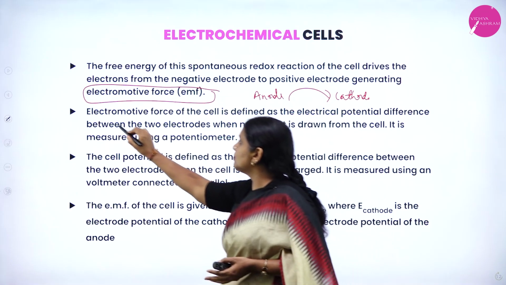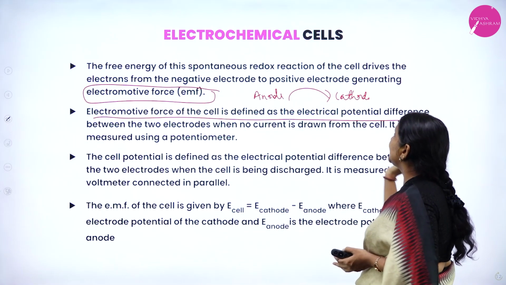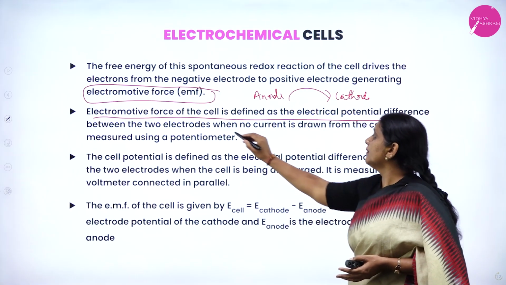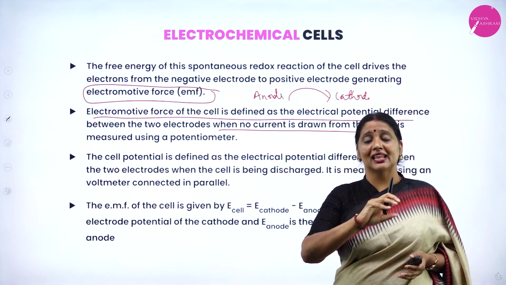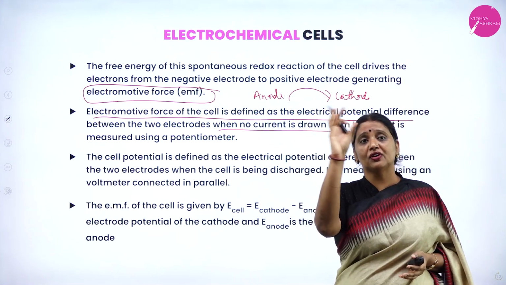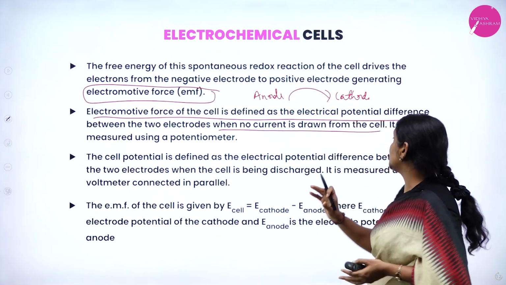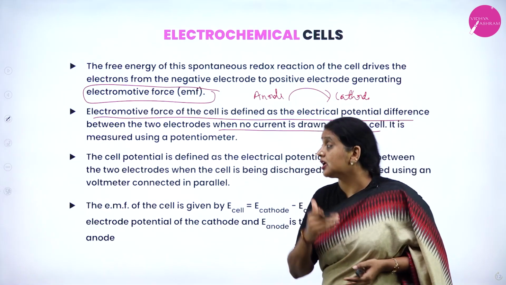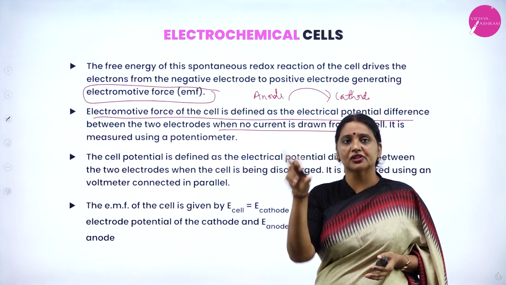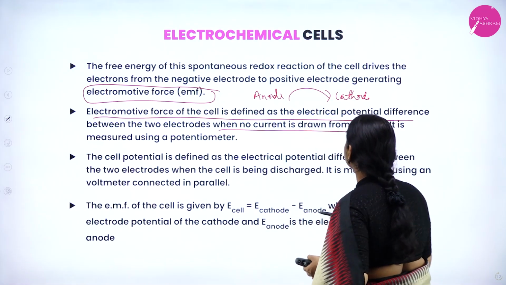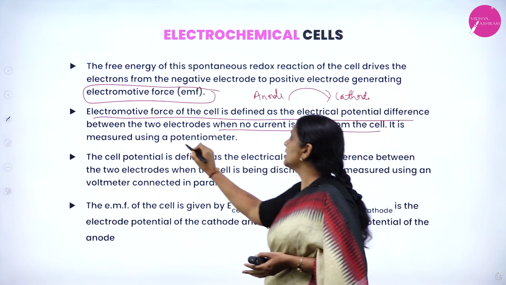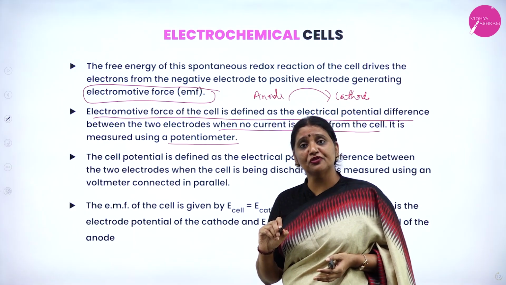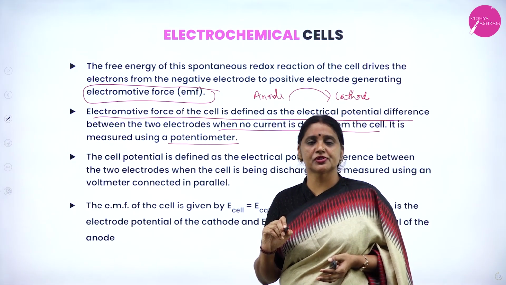What is EMF? Electromotive force of the cell is defined as the electrical potential difference between the two electrodes when no current is drawn from the cell. It is measured by using a potentiometer. How can you measure the EMF of the cell? EMF of the cell is measured by using a potentiometer.